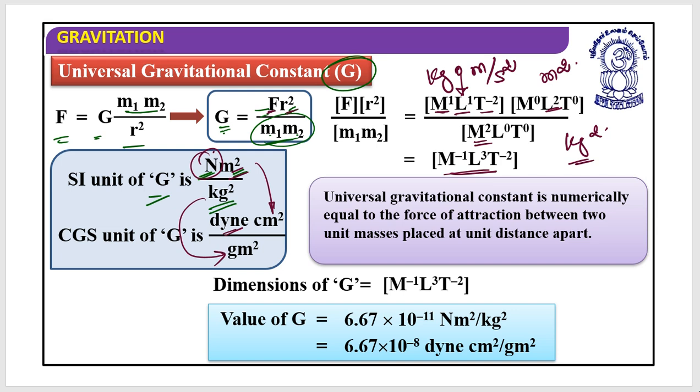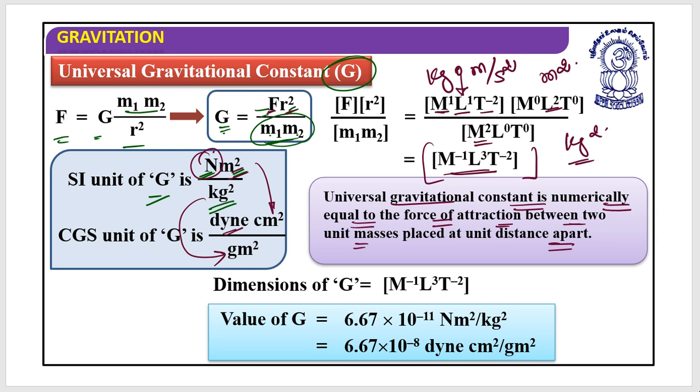So if I solve this, it is M minus 1 L3 T minus 2. So we can say that the universal gravitational constant is numerically equal to the force of attraction between two unit masses placed at unit distance apart.